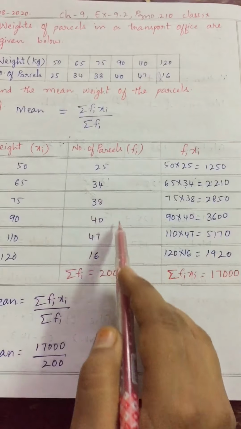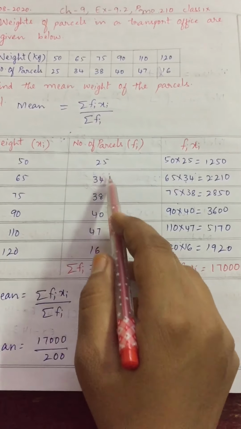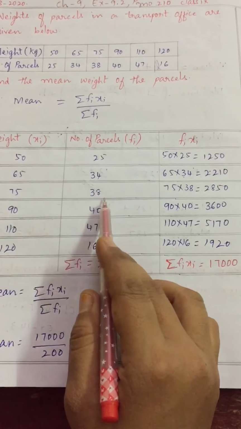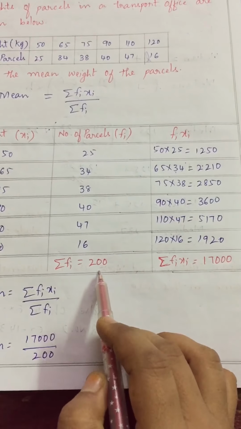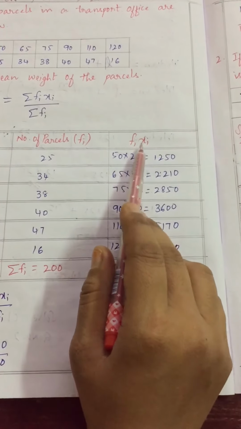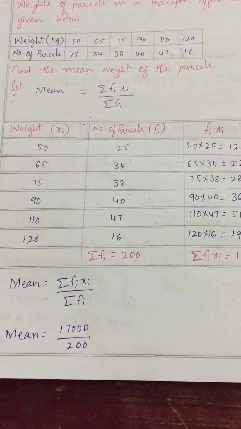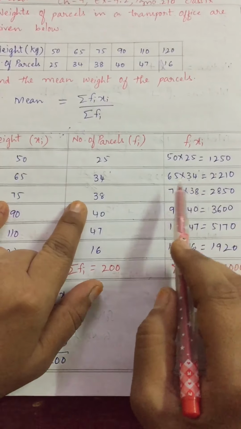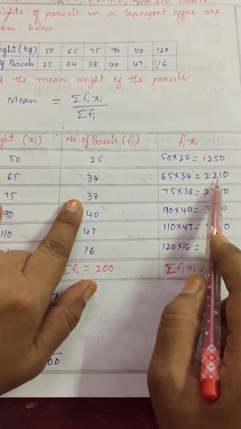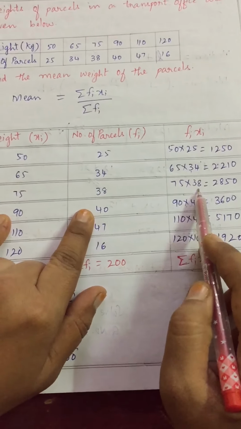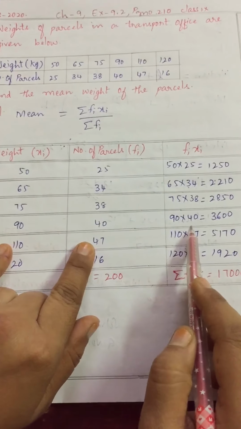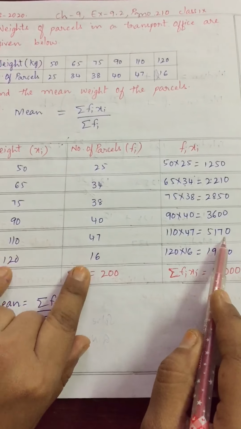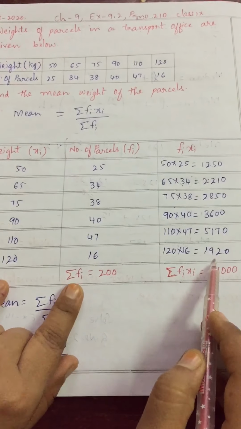Next, we need to add these frequencies, that is the number of parcels values, which is summation fi. If you add 25, 34, 38, 40, 47 and 16, you will get 200. Clear, children? Now fi xi means we multiply these two numbers. 50 into 25 is 1250. 65 into 34 is 2210. 75 into 38 is 2850. 90 into 40 is 3600. 110 into 47 is 5170. 120 into 16 is 1920.